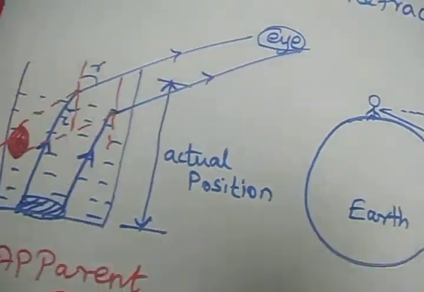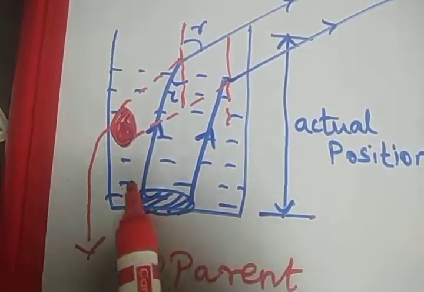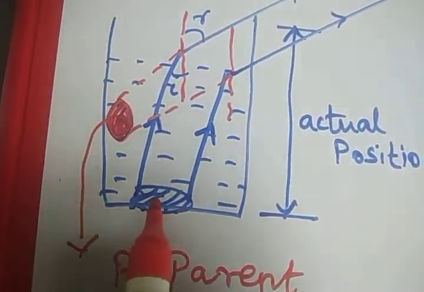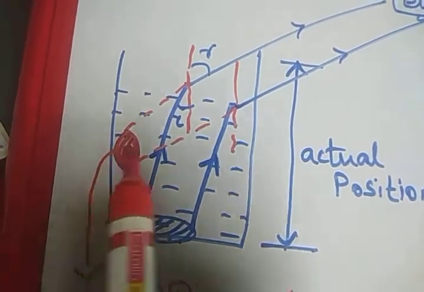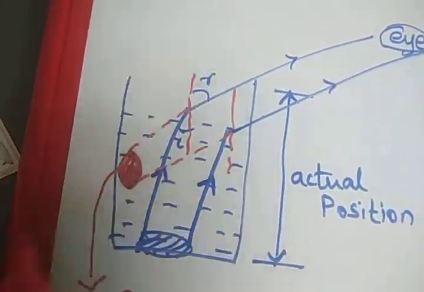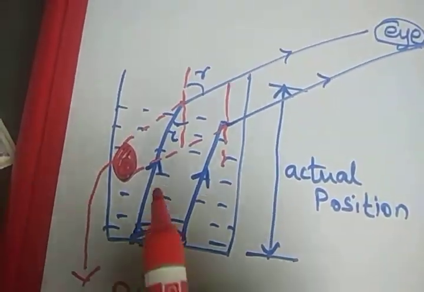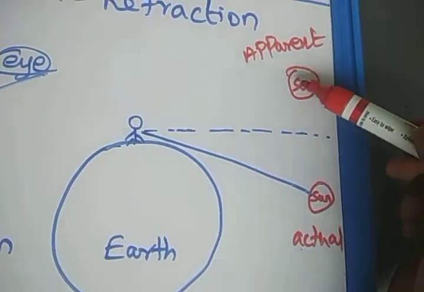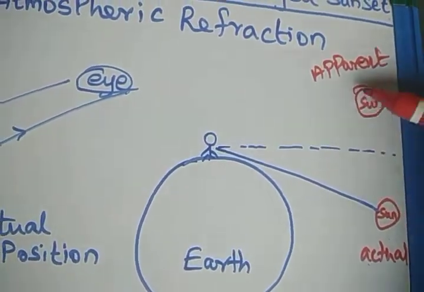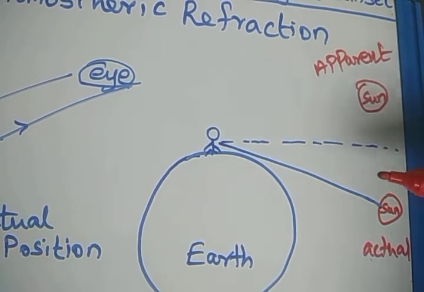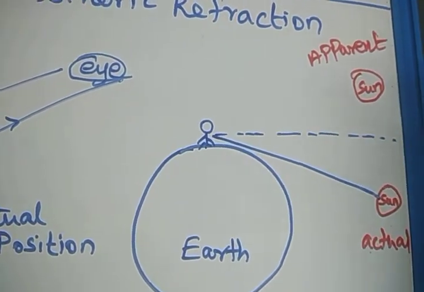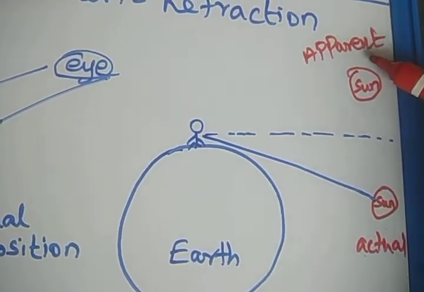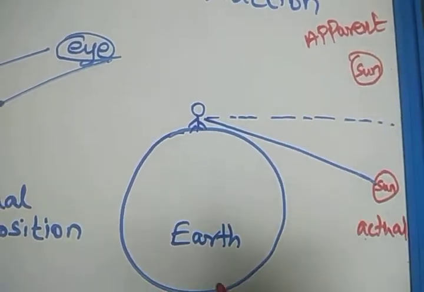So I will explain to you again. The actual position is the real place of the coin. Then the apparent position is where we see the coin from the water surface. Similarly, there will be a change in the refractive index of the different layers of the atmospheric air. So the apparent position will be above the actual position of the sun.